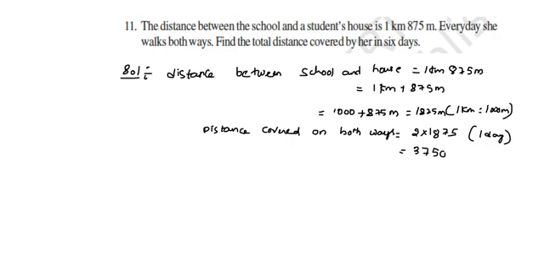After multiplying by 2, you may get 3750 meters for 1 day, from school to home and home to school, so both the directions. So we are multiplying by 2, 2 into 1875 meters. Understood? Now I am going to explain.